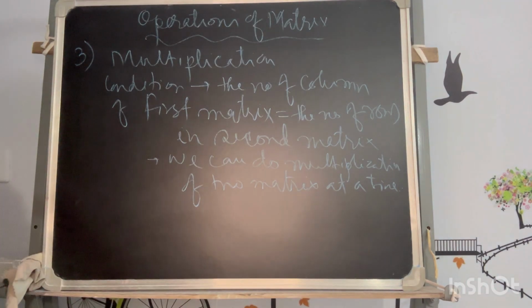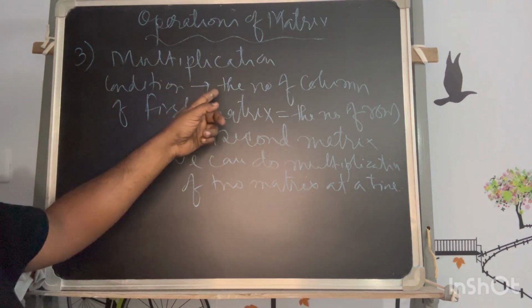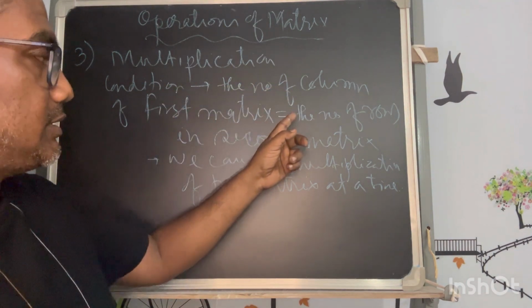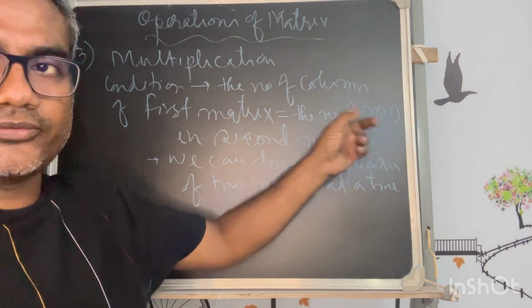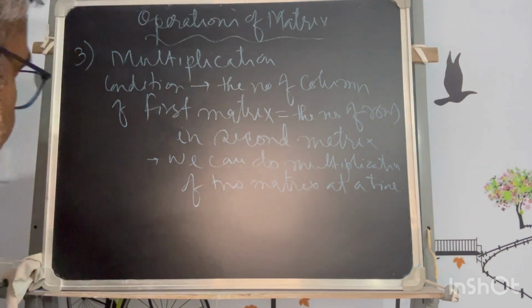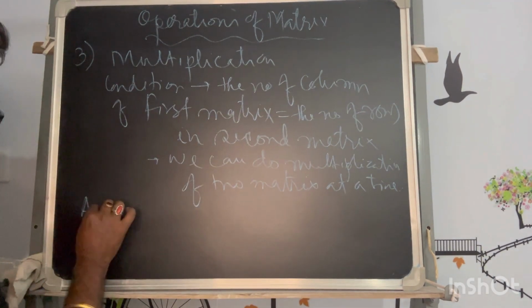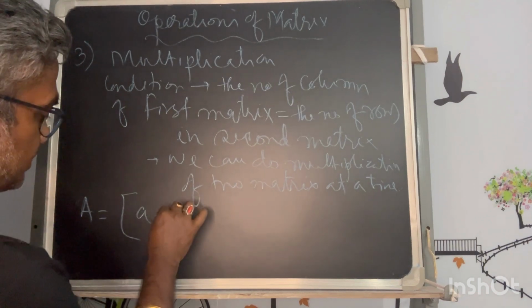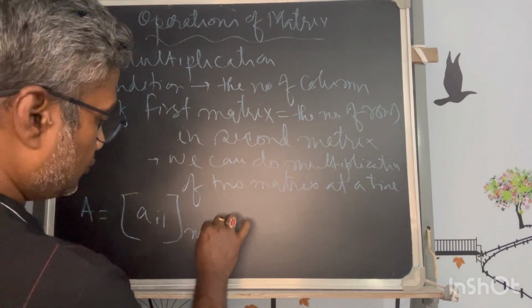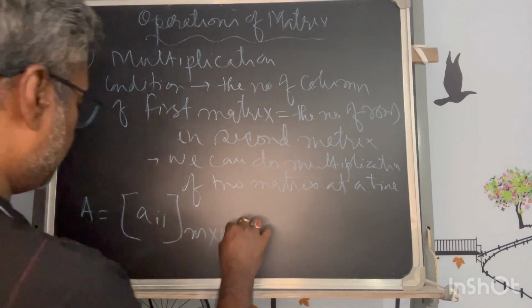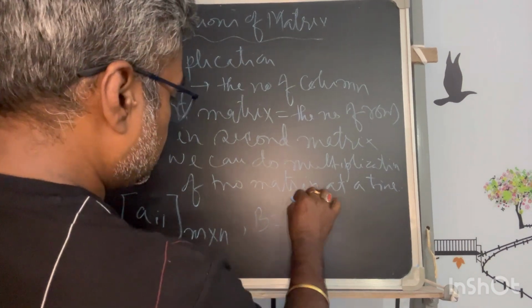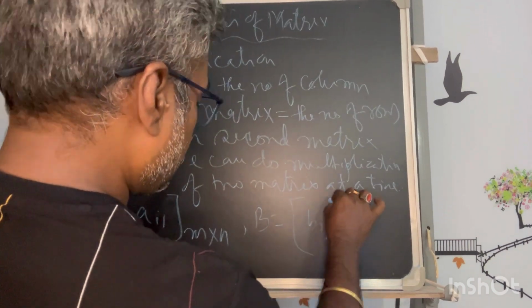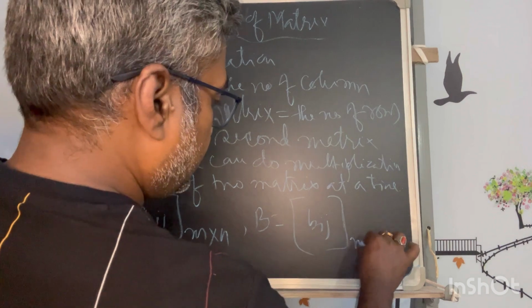So there we can compare that the number of columns in the first matrix has to be the same as the number of rows in the second matrix. Now let's say a matrix A of size Aij is m into n, and another matrix B is of size n into p.